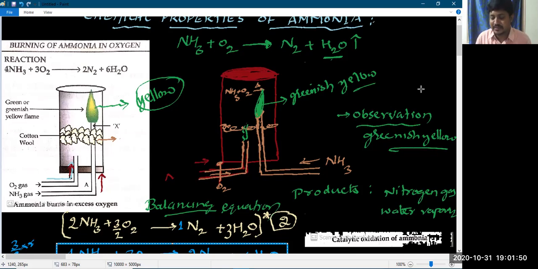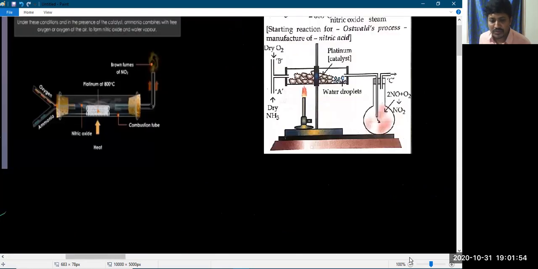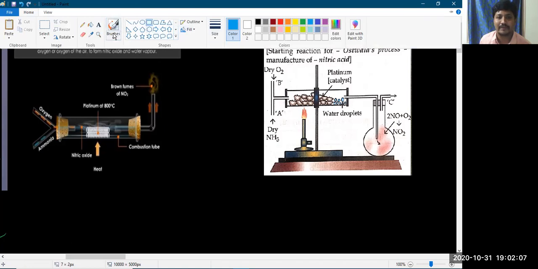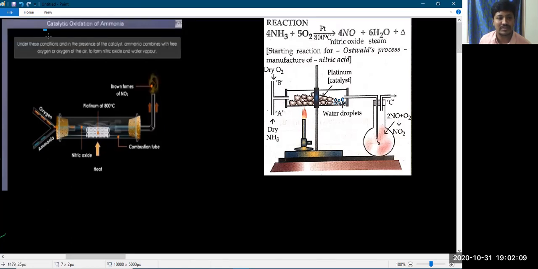This is a normal condition. If we use a catalyst, then what kind of products will we get? First of all, what is the meaning of catalyst? Basically, this chemical reaction is called catalytic oxidation of ammonia. Catalytic means by using a substance called a catalyst.